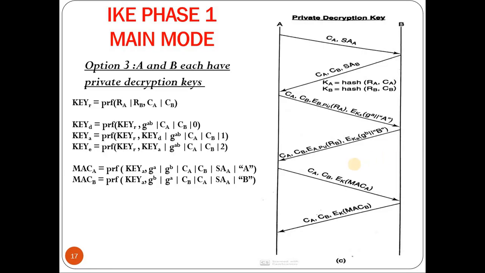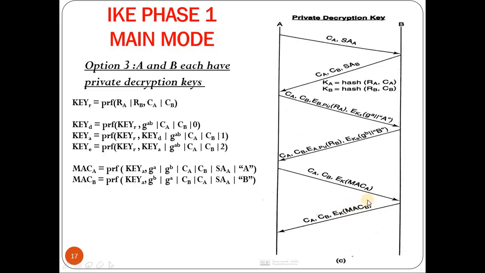In the fifth message, user A will embed both the cookies. Along with that, it will send MAC A, which is encrypted using key K, that is encryption K. On receiving this, if the MAC A computed by B is equivalent to the MAC of A received in the fifth message, then B has authenticated A. In the sixth message, again it will embed both the cookies.